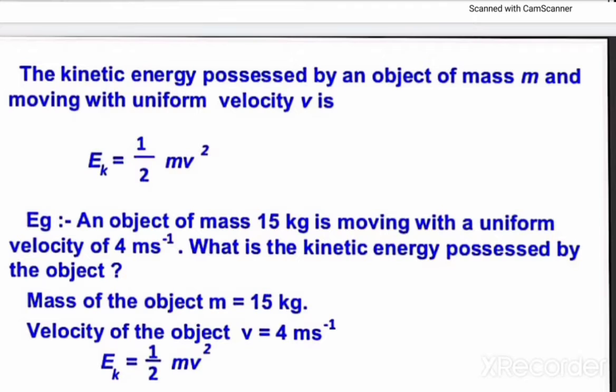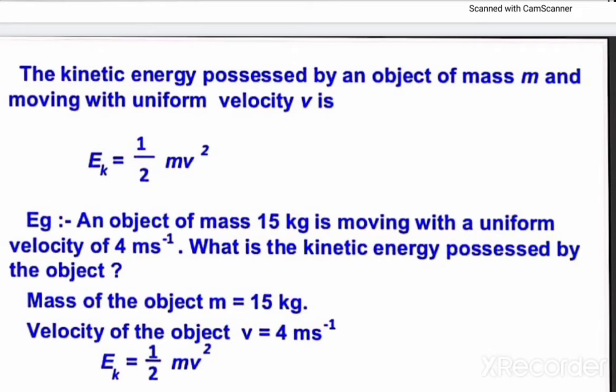The kinetic energy possessed by an object of mass m moving with uniform velocity v, denoted by Ek, is calculated as Ek equals 1 by 2 m v square, where m is the mass and v is the uniform velocity.